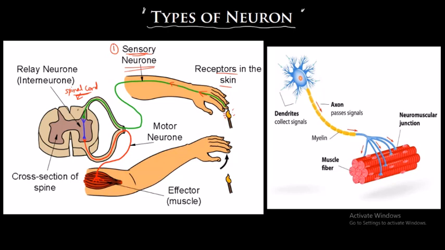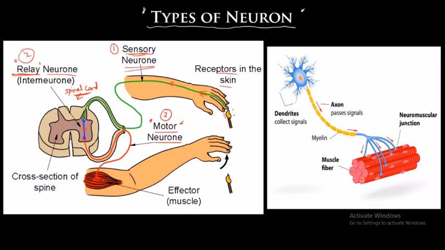Okay, so what is going to happen? There is another nerve which is known as the relay neuron. Relay means from one place to another, sending that relay. So from the sensory neuron, the signal is relayed to another neuron which is known as the motor neuron. Motor, like a vehicle, motor neuron.